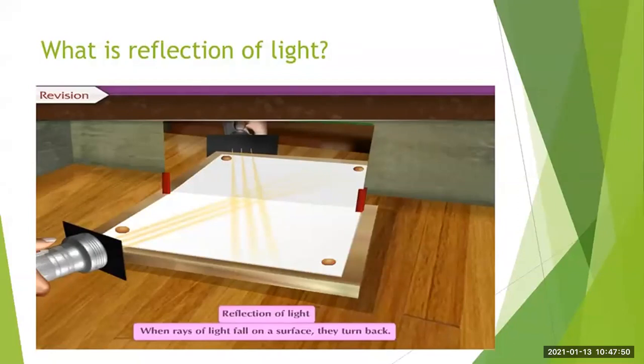In this image, you can see that a torch is used as the source of light. When the light rays are passed, you can see that a mirror is kept over there, and it is the reflecting surface. When the light rays fall on the mirror, the rays are reflecting back. They are turning back. So this is the reflection of light.